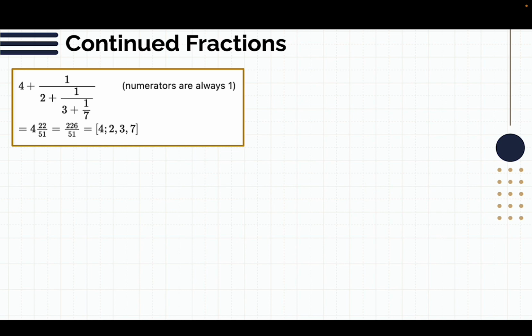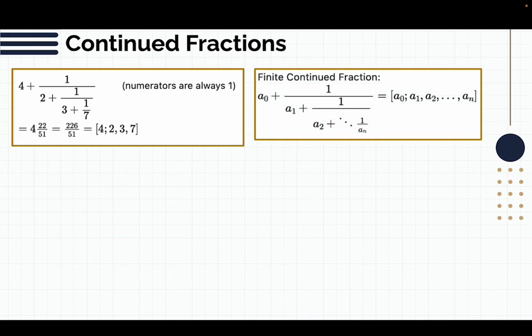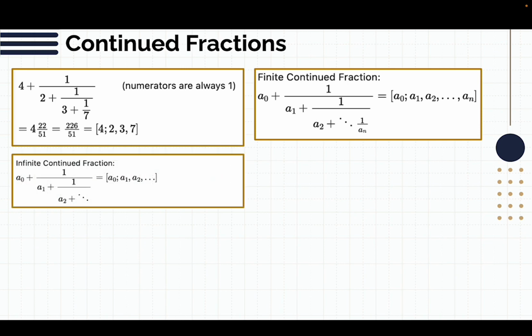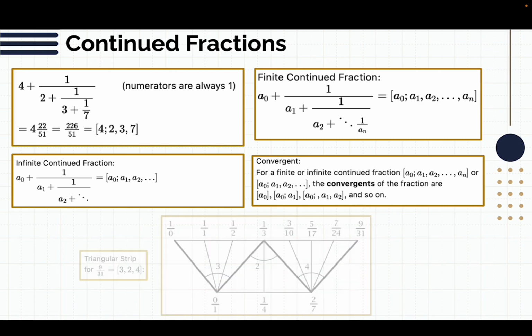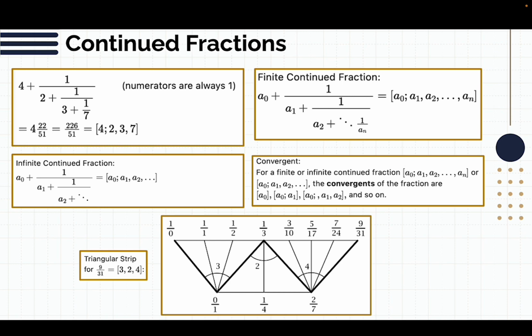This is generally a finite continued fraction, where we have finitely many things in the denominators. But of course, we can also have an infinite continued fraction where we just keep having things in the denominator, and what's nice is that these will converge. We also have these things called convergents, which are just the finite bits of a continued fraction. We start with a naught, then a naught, a1, and then a naught, a1, a2, and so on.